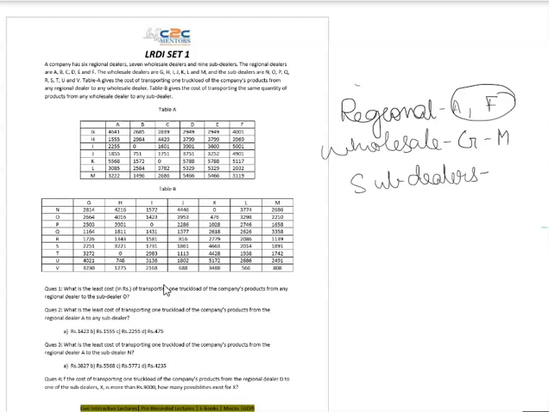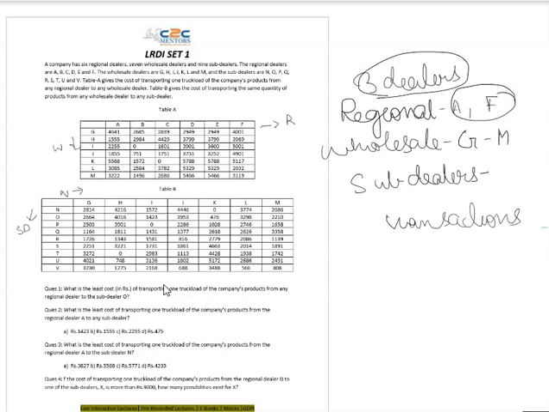There are three types of dealers available in the question, and there are transactions happening between these three. So I will classify this as R, this as W, and this as sub dealer, and this again as W, right? So there are transactions happening between these three types of dealers, and the questions are asked on that.